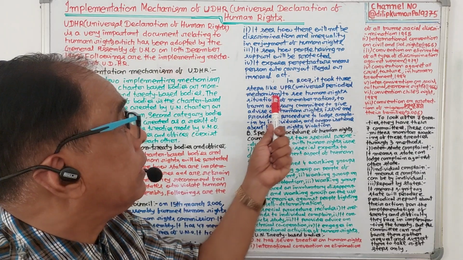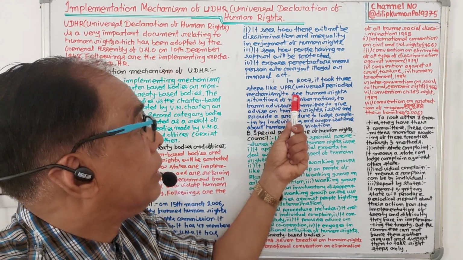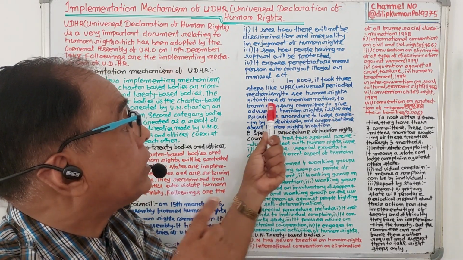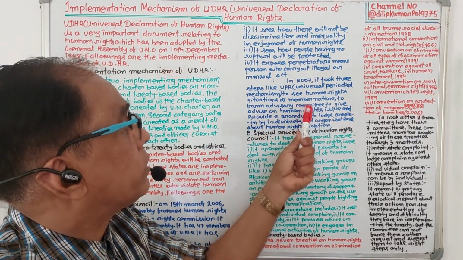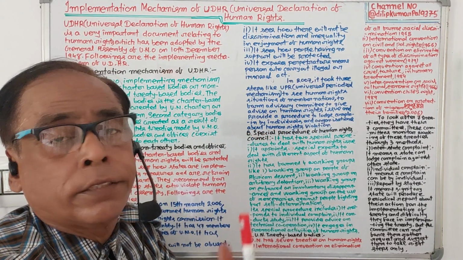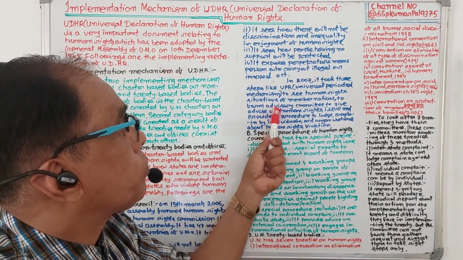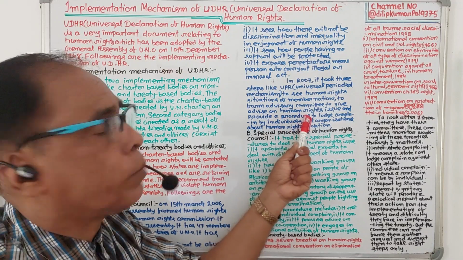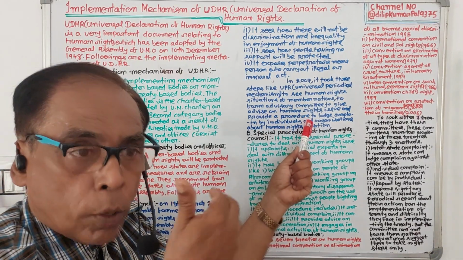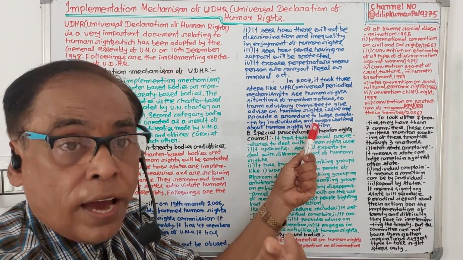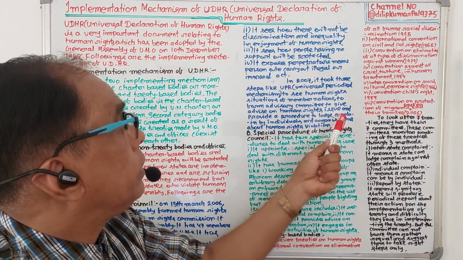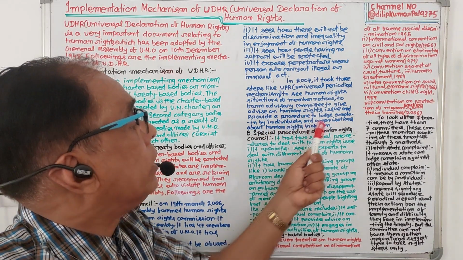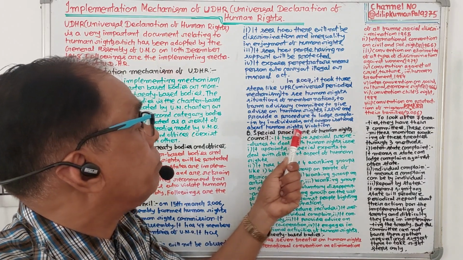Number one, UPR, Universal Periodic Mechanism, to see the human rights situation of member nations. Number two, to form an advisory committee to give advice on human rights issues. And to provide a procedure to lodge complaints by individuals and organizations about human rights violations.